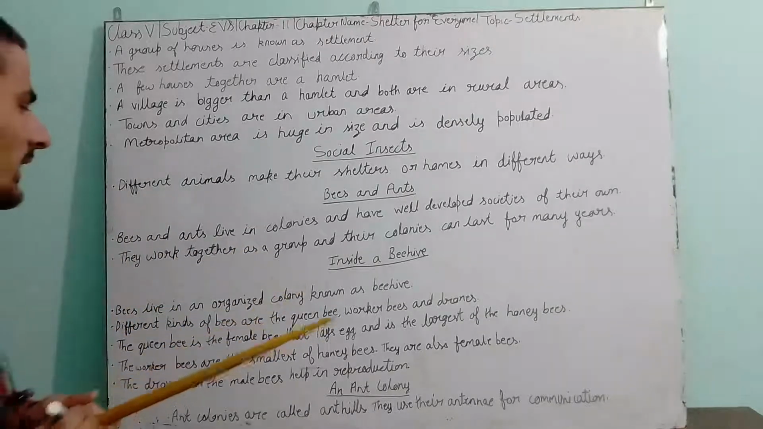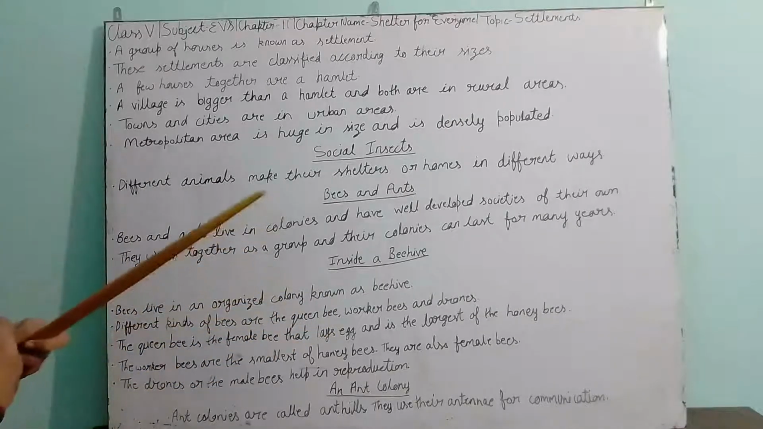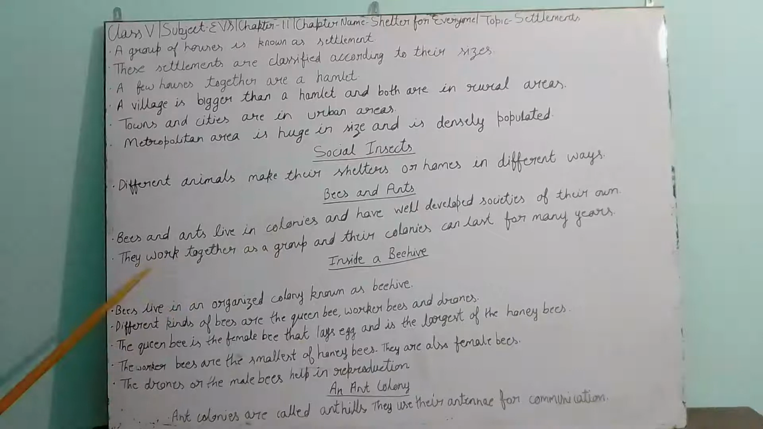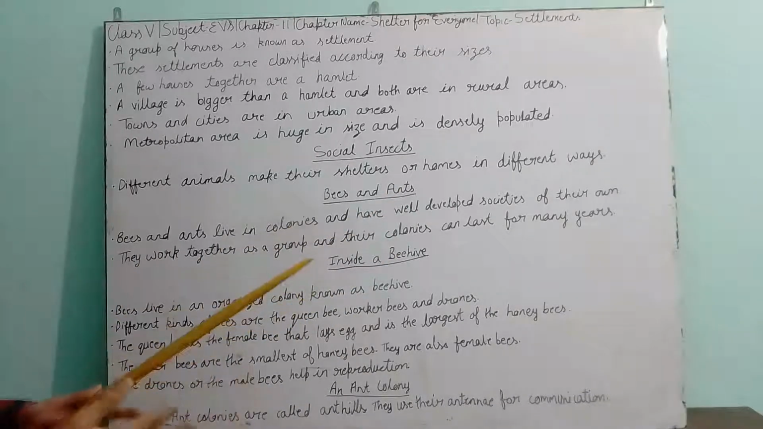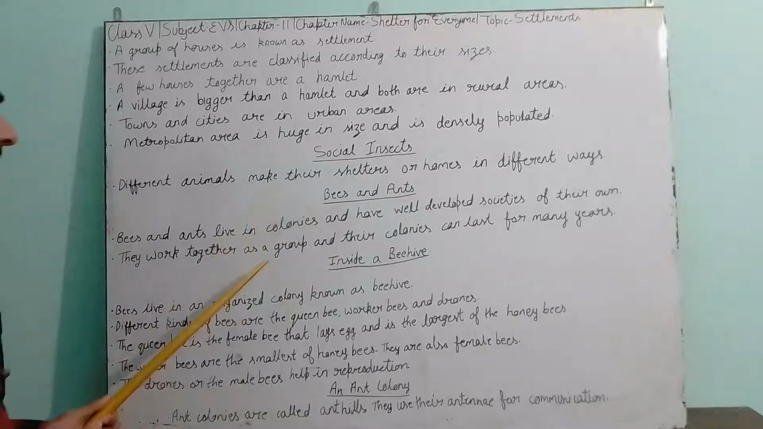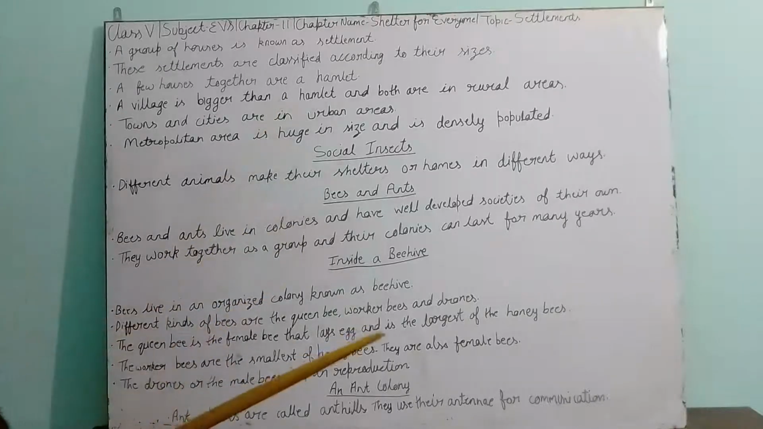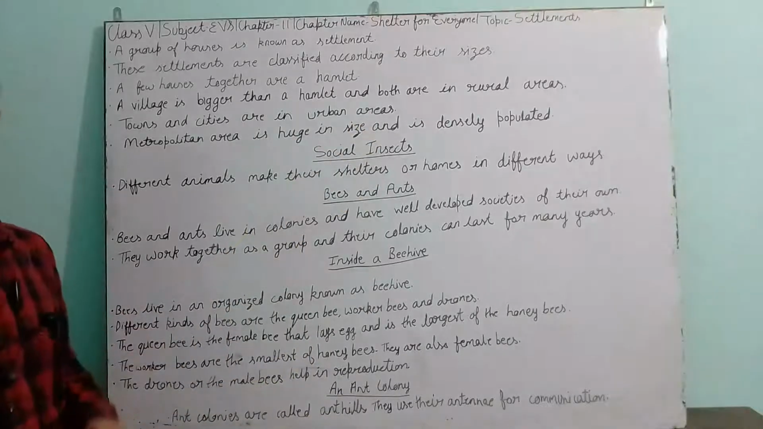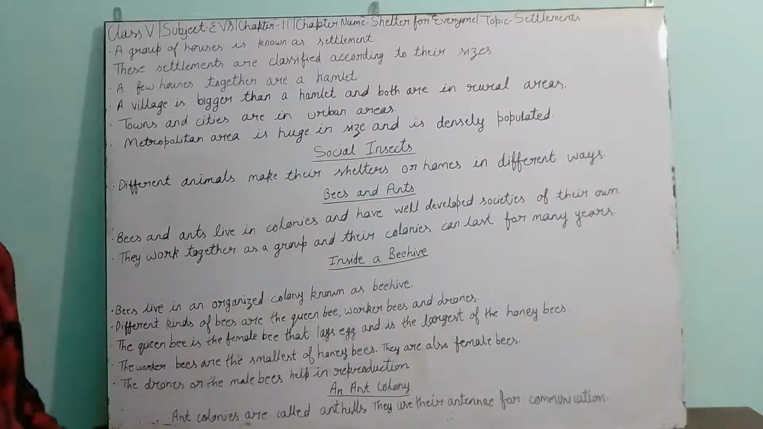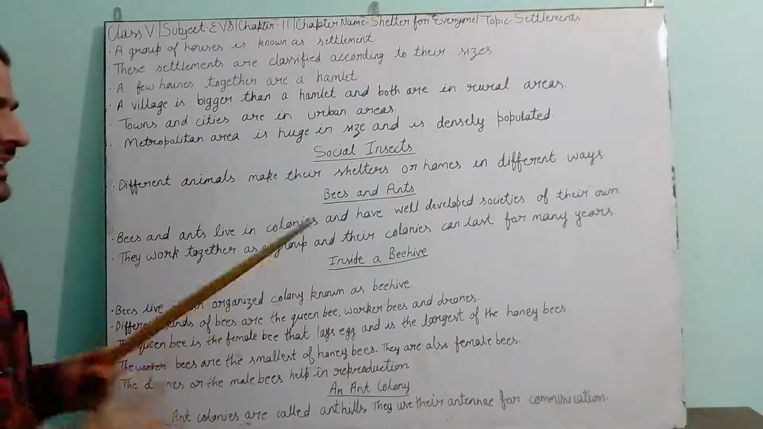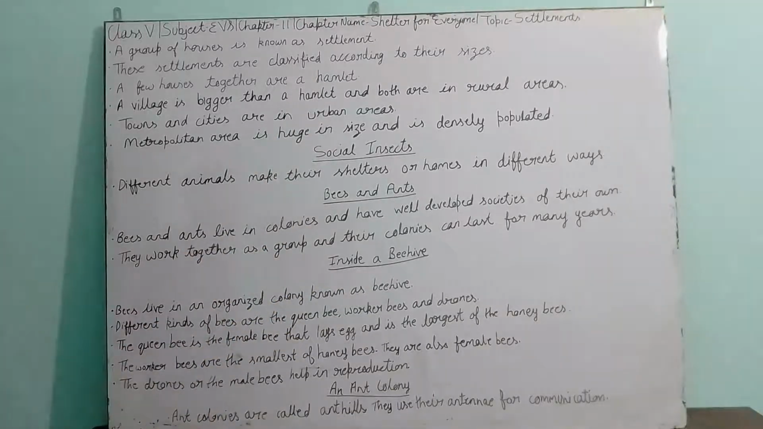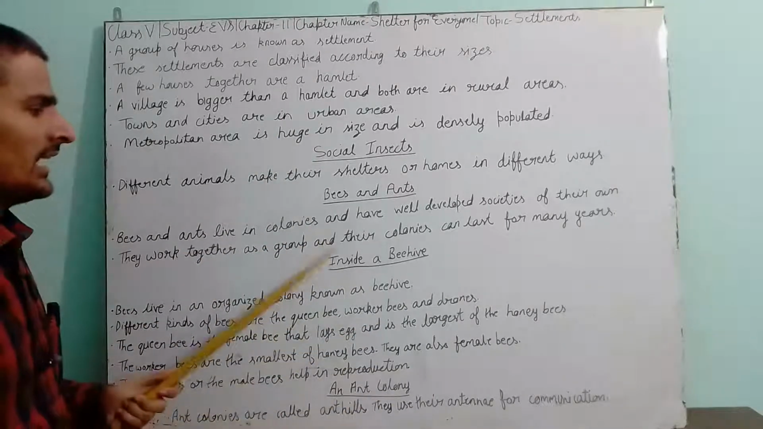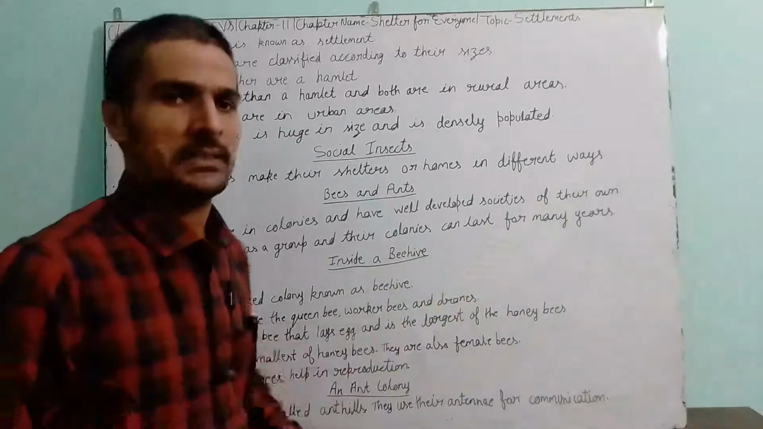They work together as a group and their colonies can last for many years. It means they always help each other. All the ants and all the bees have different types of tasks and responsibilities. They handle them in a very good way and they help each other. And their colonies can last for many years.